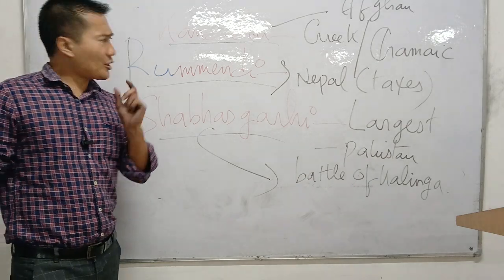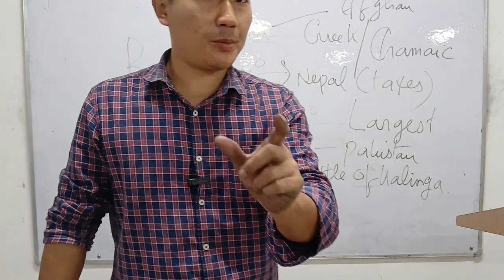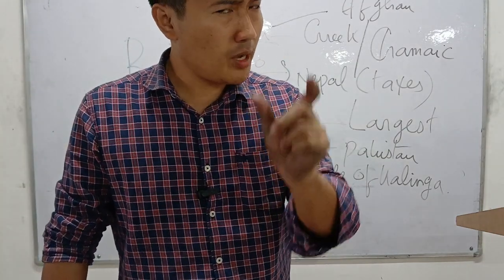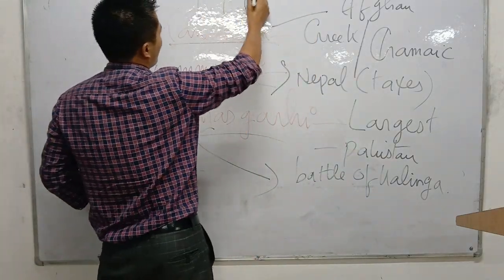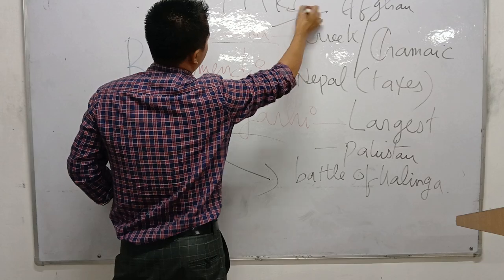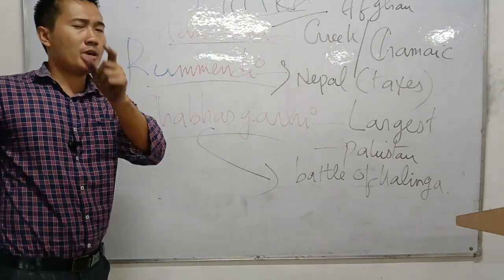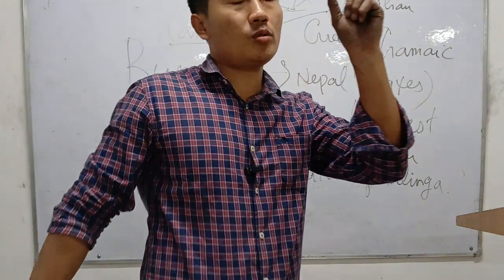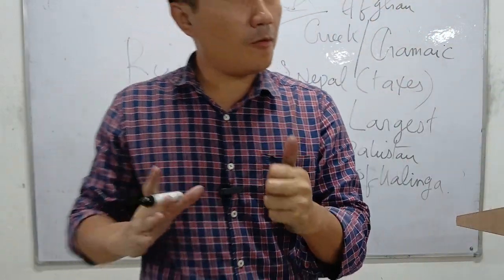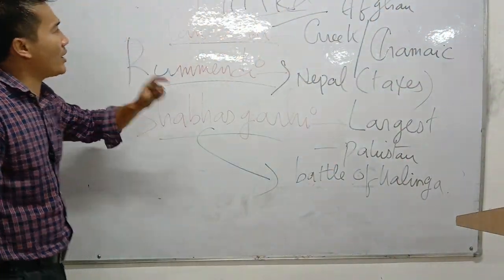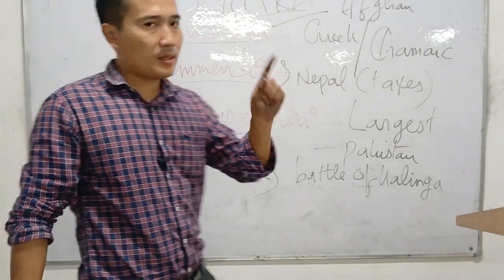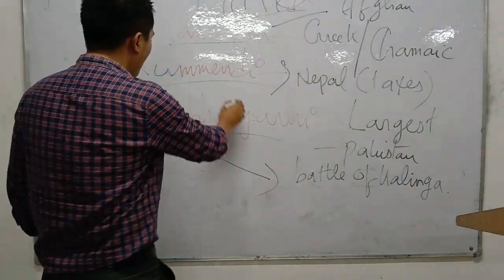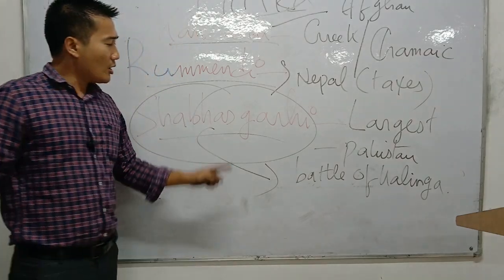Ashoka has issued so many inscriptions. However, remember my point: he issued 14 major rock inscriptions. Only 14 major inscriptions were issued by King Ashoka. Among the 14, the largest is Shahbazgarhi. Please write it down, class.